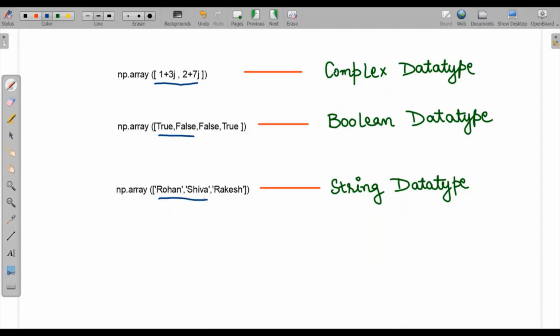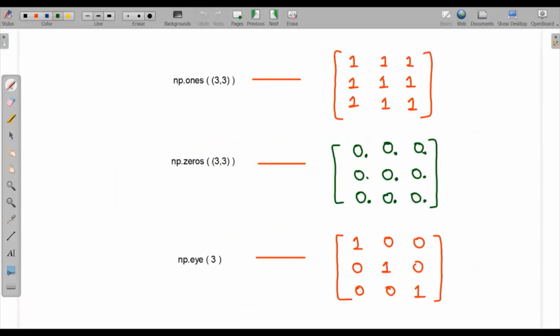Now let's see what np.ones is. Here we'll be giving a tuple inside this function. This is the function and this will be the tuple. So here it is asking for 3, 3. 3, 3 means 3 cross 3. This will be the row and this will be the column. Here we asked for ones, so all ones will be there in our matrix in the form of 3 cross 3.